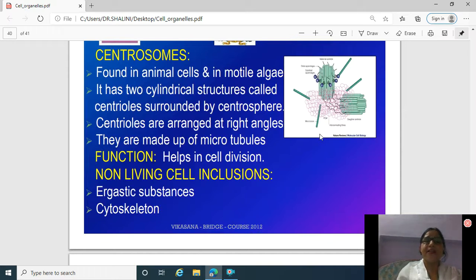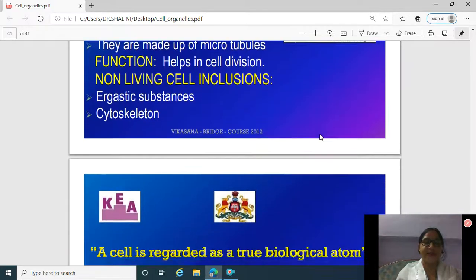Centrosomes. These are the organelles which are found in animal cells and also in motile algae. These have two cylindrical structures called centrioles which are surrounded by centrosphere. Centrioles are arranged at right angles. They are made up of microtubules. Now the functions of centrosomes. Its function is to help in cell division, and non-living cell inclusions are ergastic substances and cytoskeleton.